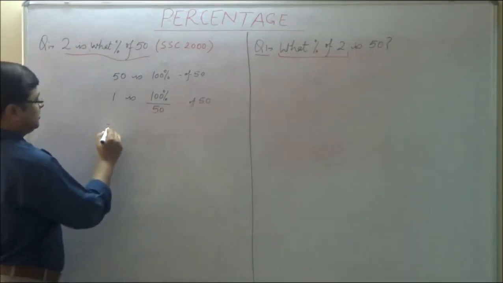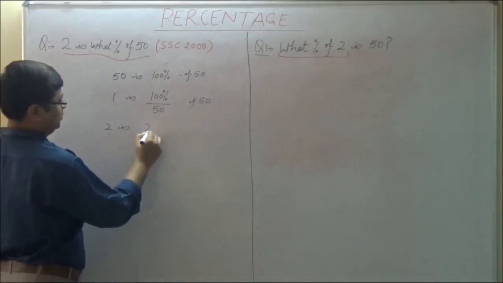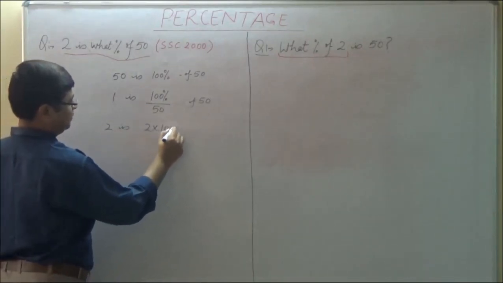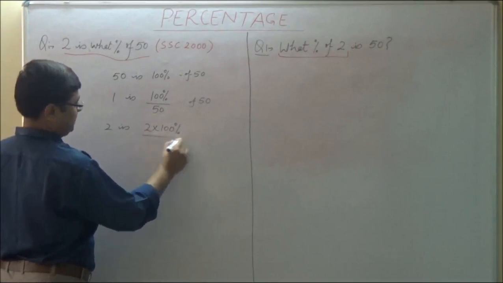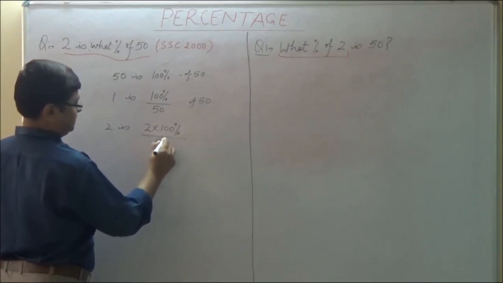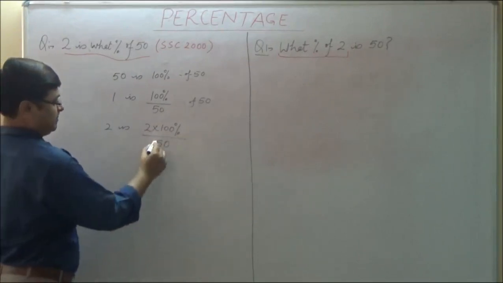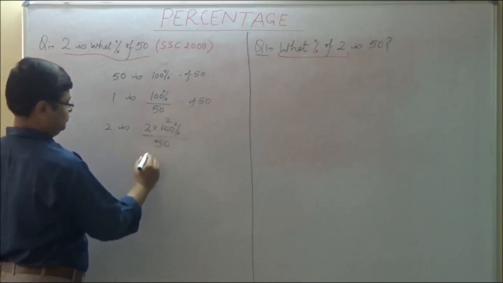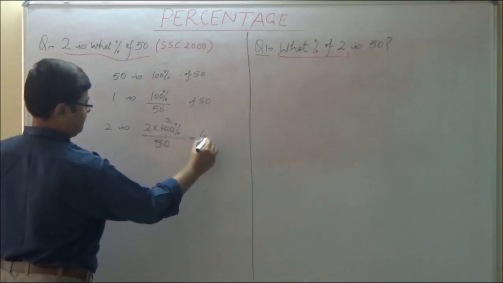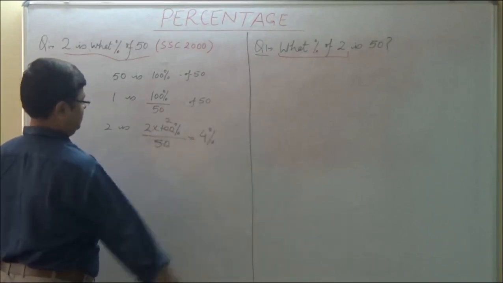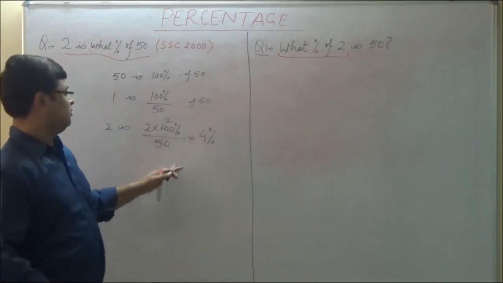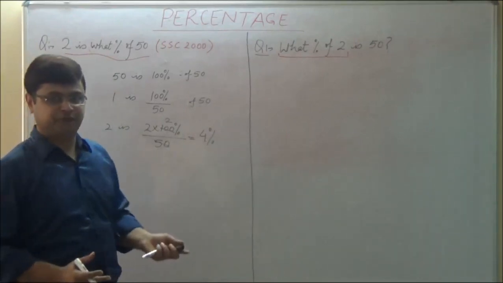Now 2 is 2 into 100% by 50 of 50. That means 2 is 4% of 50.